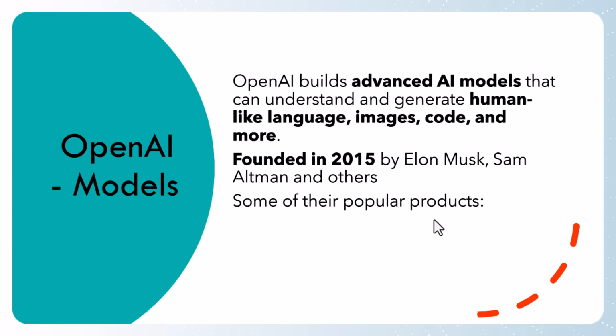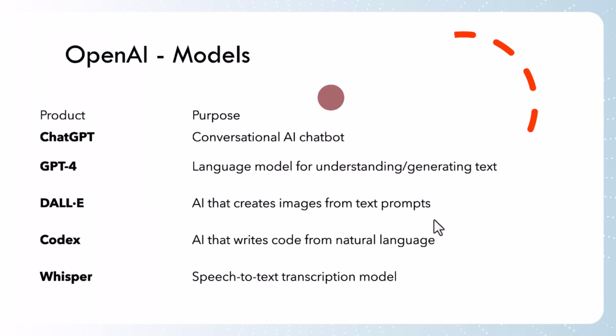OpenAI was founded in 2015 by one of the most famous people, Elon Musk, and Sam Altman and others. Now, some of their popular products. What are the popular products of OpenAI? We all already know that ChatGPT is one of the popular products of OpenAI.